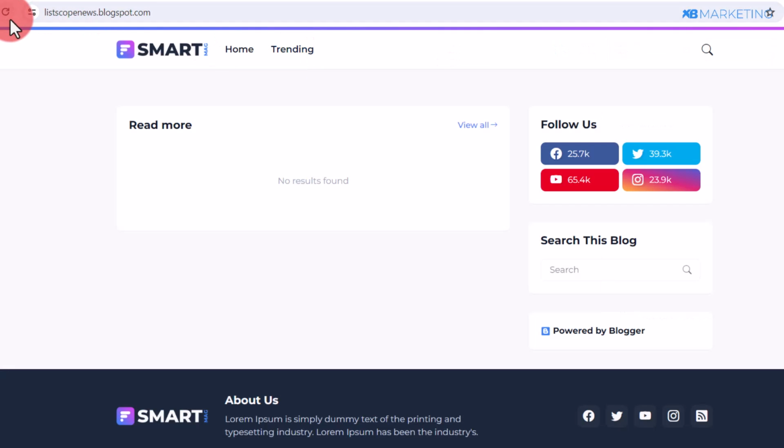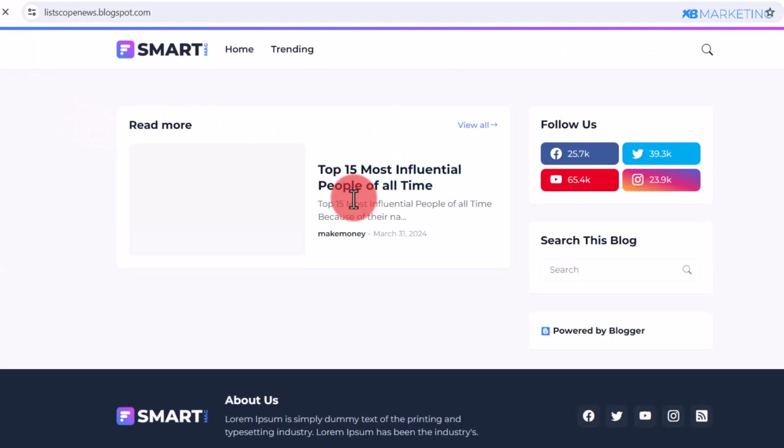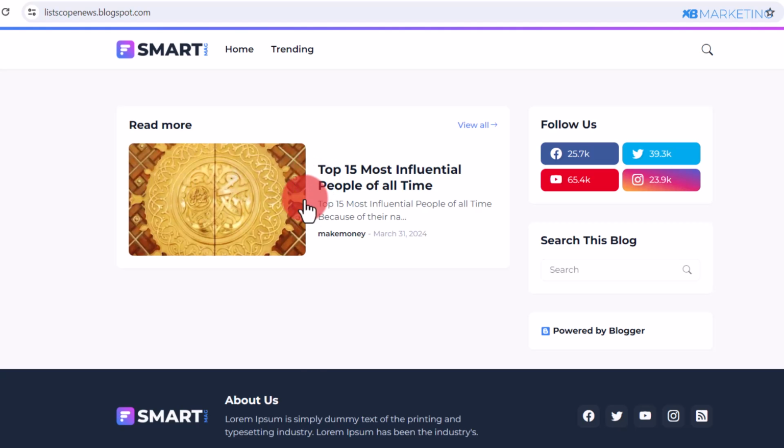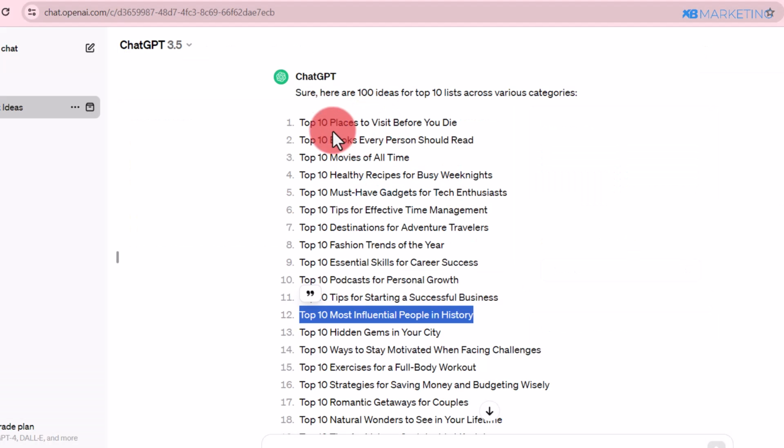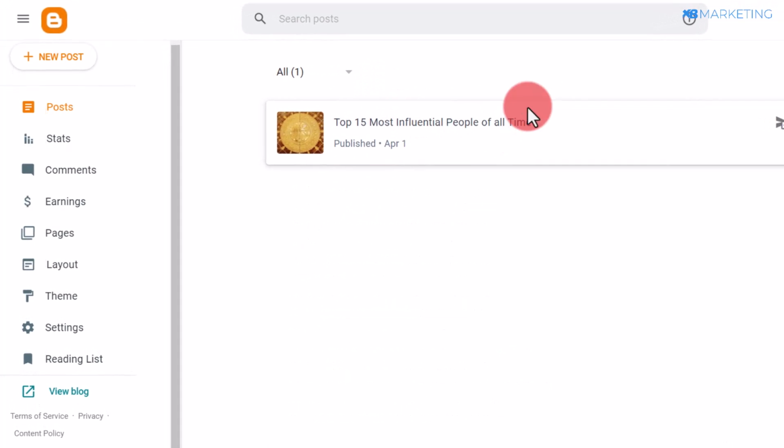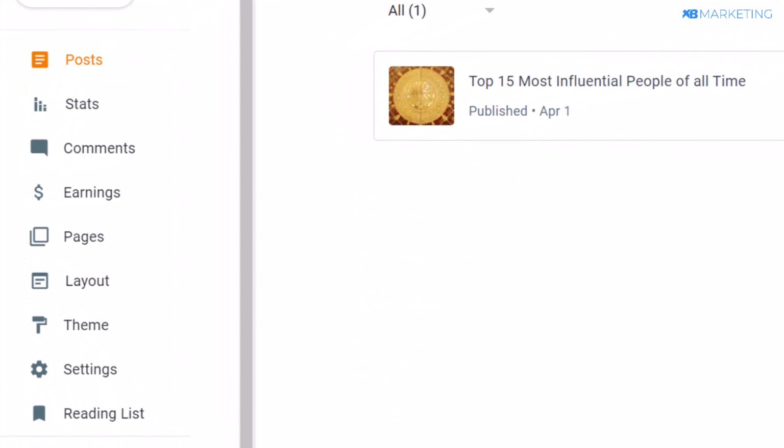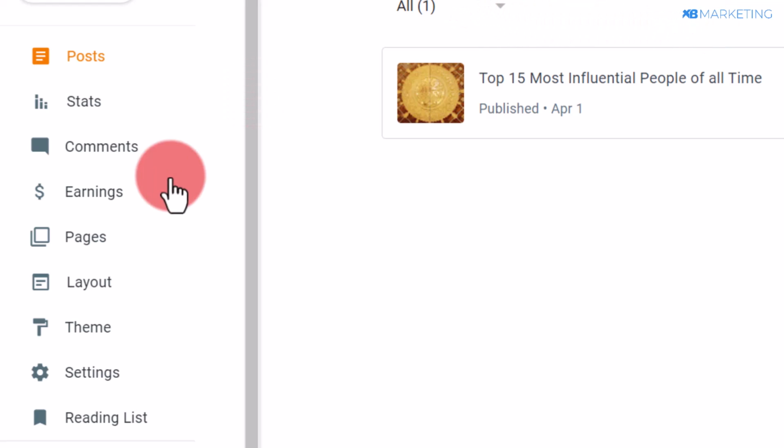So now if we go back to our website, if I refresh the page, now you can see we have our first post. So now you want to repeat the same process by simply coming over to ChatGPT and you can add in as many of these top 10 lists to your website as possible. And also keep in mind, once you start adding a lot of posts and start getting a lot of traffic, you can potentially make even more money with Google AdSense, as you can see right here.